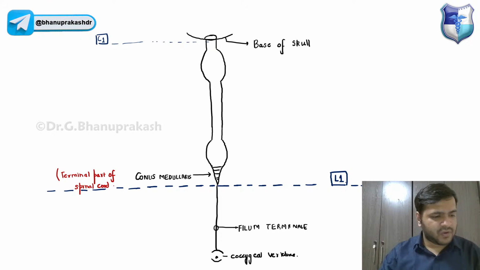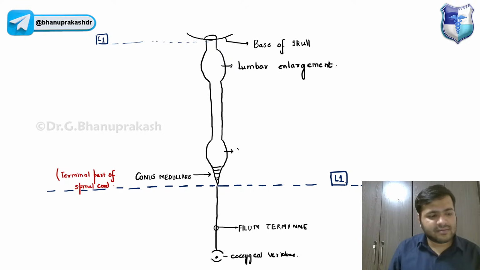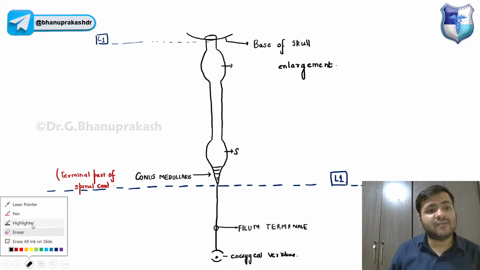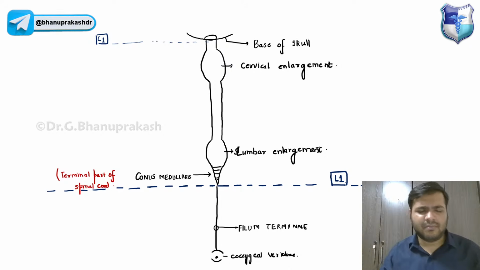Now, guys, over here we have two swellings that I have shown you. One is called the cervical enlargement, because it is present in the cervical region, and the other one is the lumbar enlargement. I mentioned it wrong earlier. I will be coming to the external features of the spinal cord in a bit.